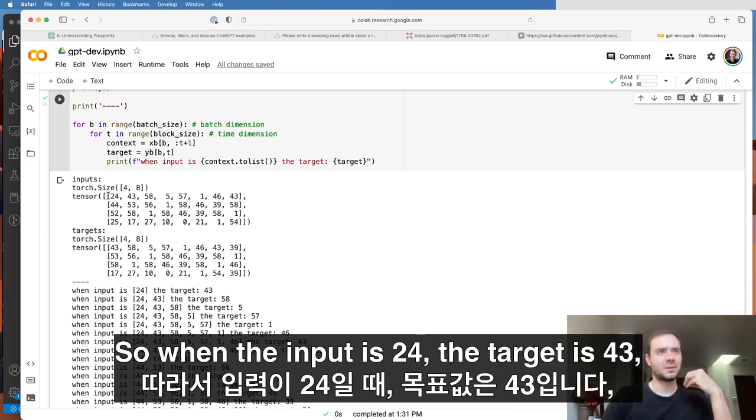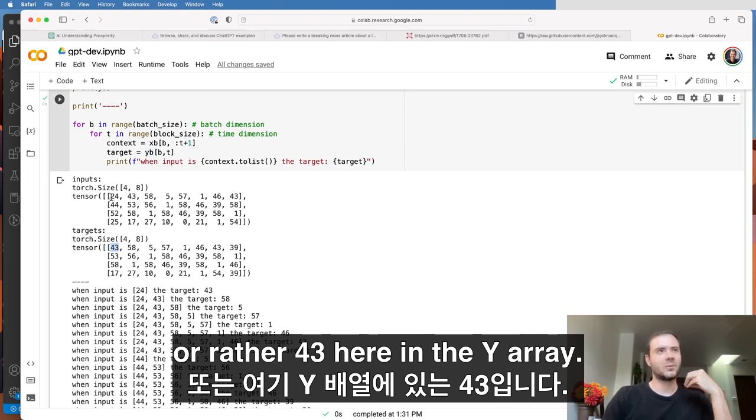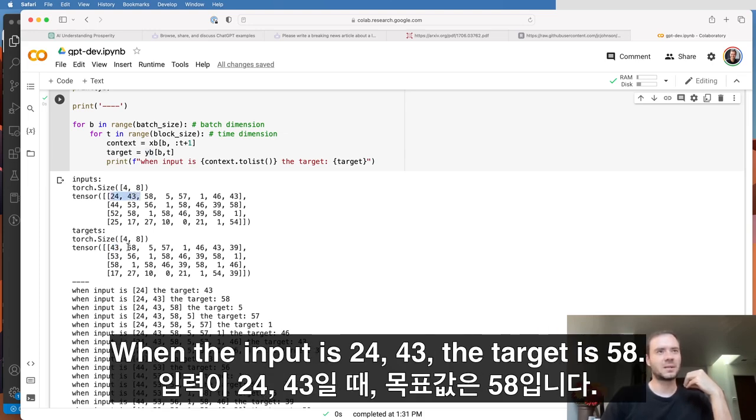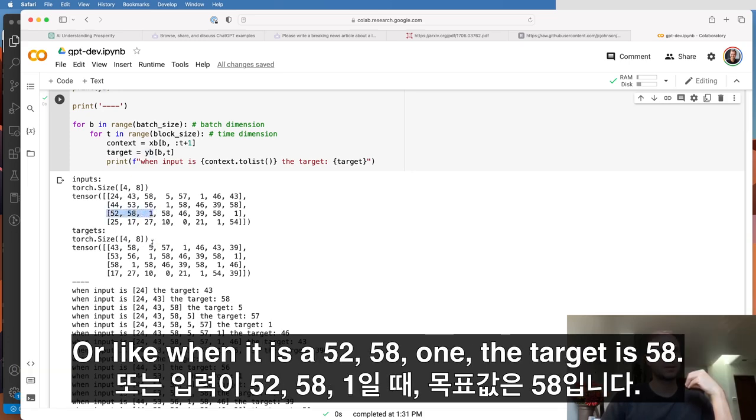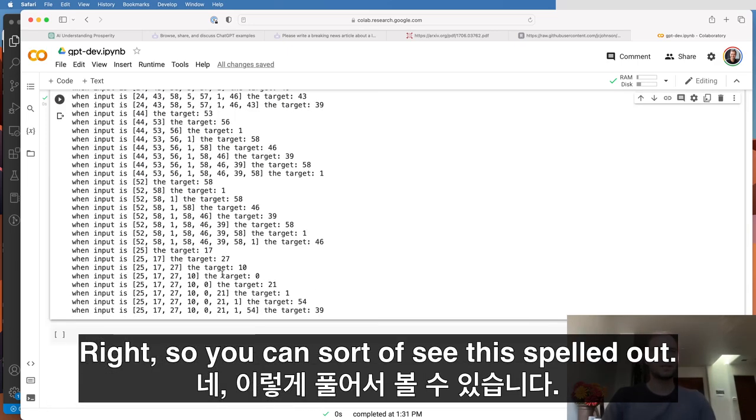So when the input is 24, the target is 43, or rather 43 here in the y array. When the input is 24, 43, the target is 58. When the input is 24, 43, 58, the target is 5, etc. Or like when it is 52, 58, 1, the target is 58. Right, so you can sort of see this spelled out.